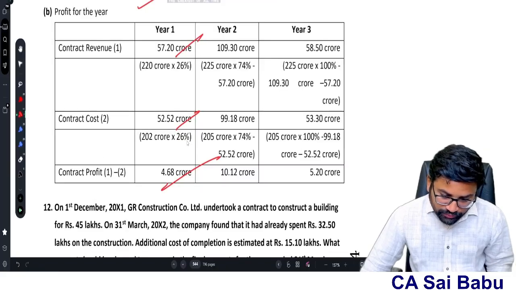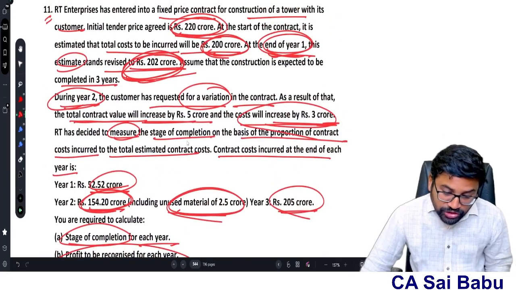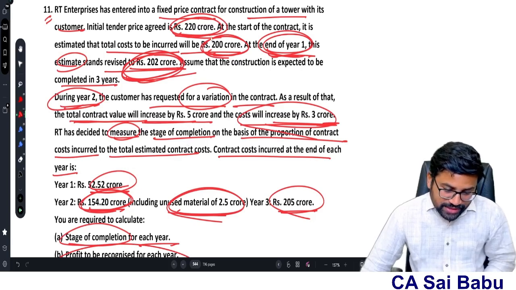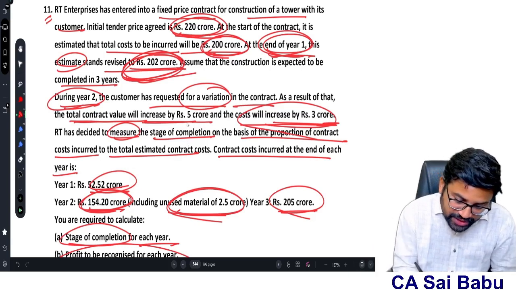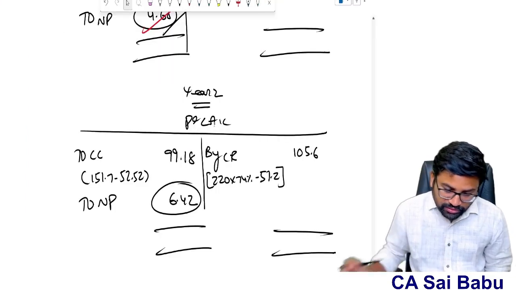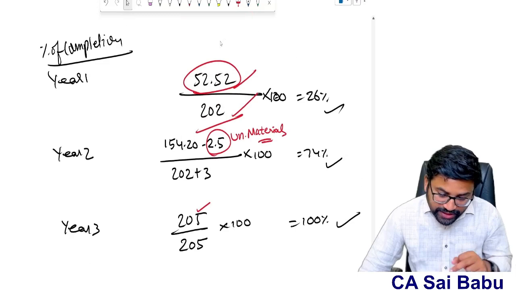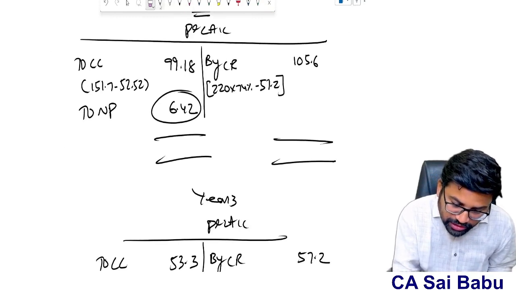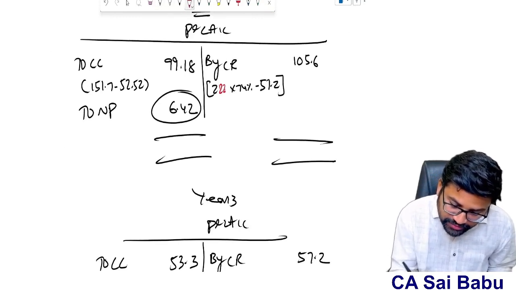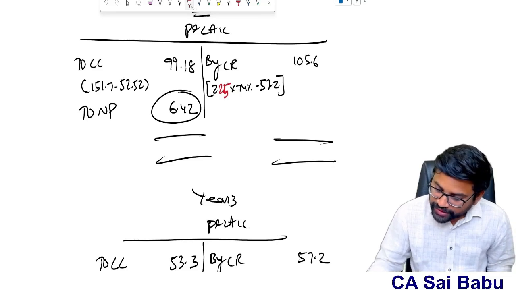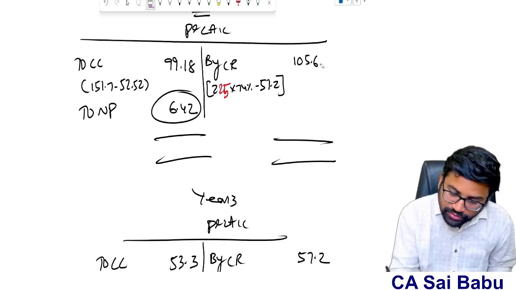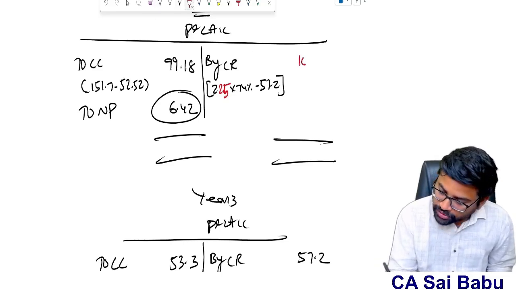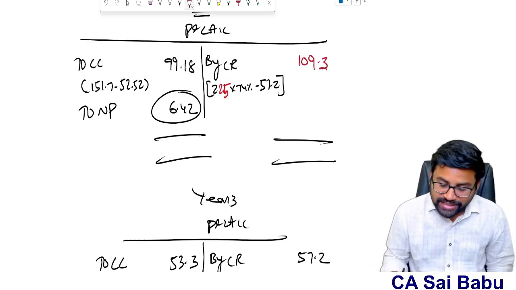sir, I think we have made small mistakes. Small correction, sir. I think the revenue has increased, no, sir? Yes. In year 2, because of the variation, there is an increase in revenue by 5 crores. I think we considered it in the percentage of completion, but we have not considered it in the revenue. So here the revenue will not be 220, sir. It is 225. Correct? 225 into 74% is 166.5, minus 57.2, so it will be 109.3. I forgot to add that 5, sir, because there is an increase because of the variation.